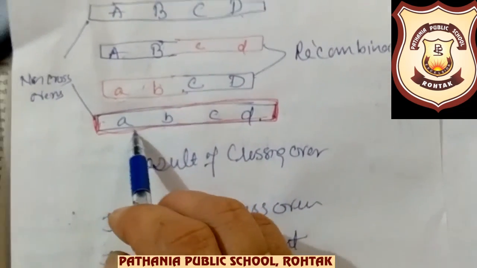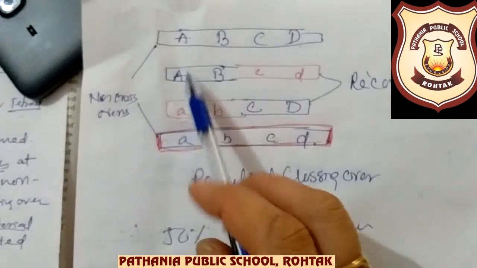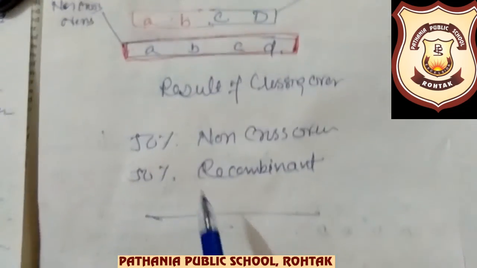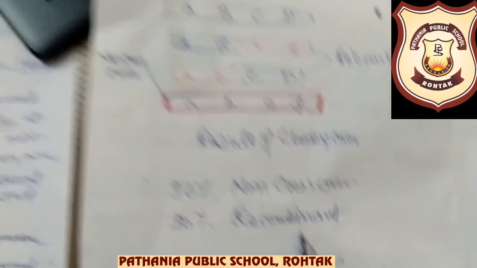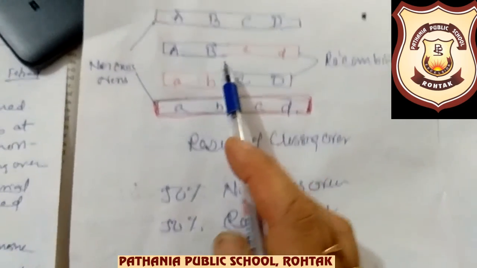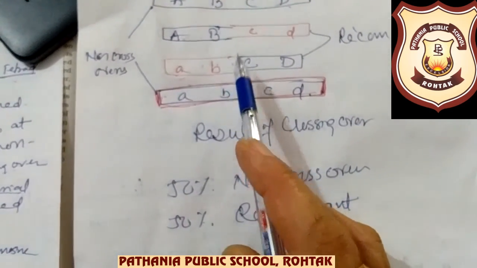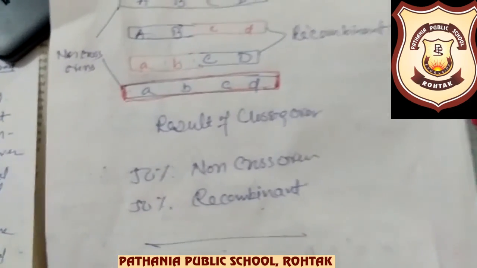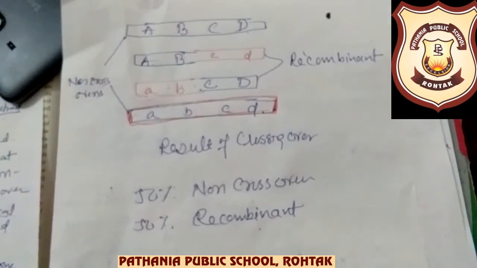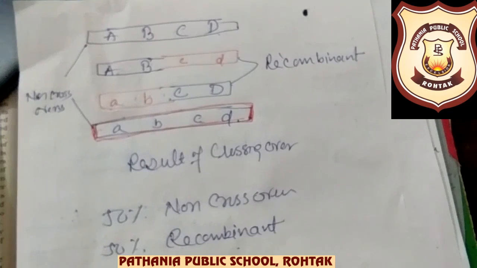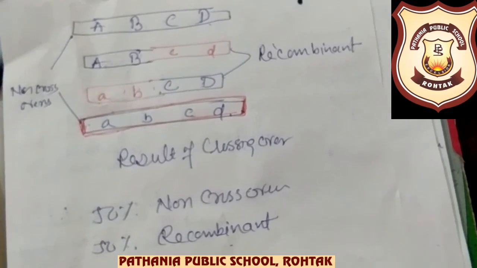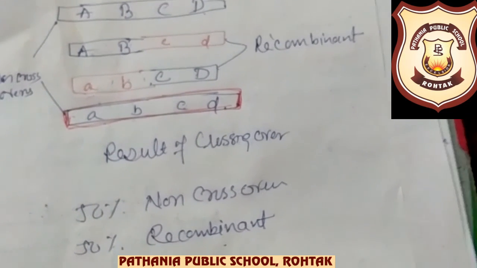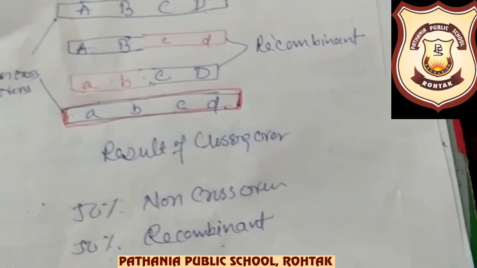So now come to here: this ABCD is a non-crossover, these two are recombinant, and this is again a non-crossover. So 50% non-crossovers and 50% recombinants have formed, and maternal and paternal chromosomes have exchanged their segments along with the genes. This is the result of crossing over.